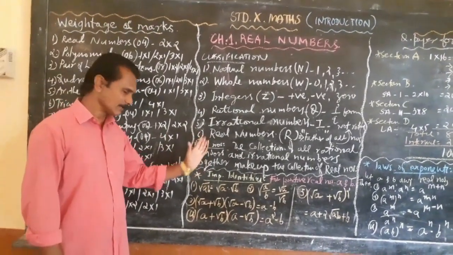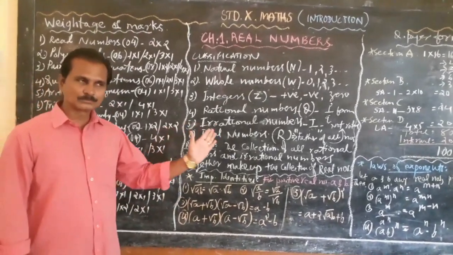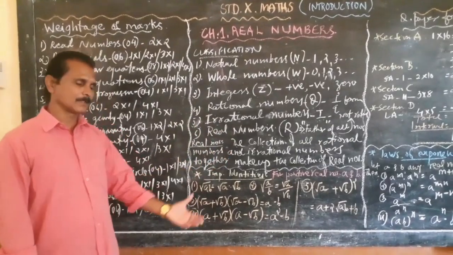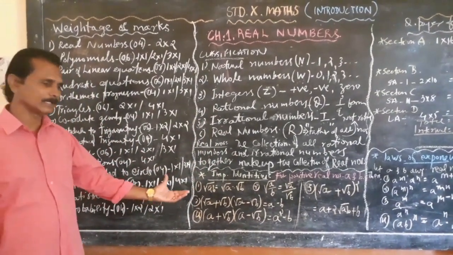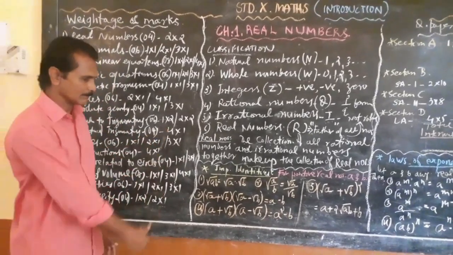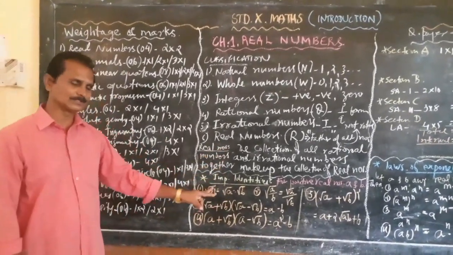And I request everybody, please download the video, then zoom the video, and try to write all these identities number-wise, point-wise.